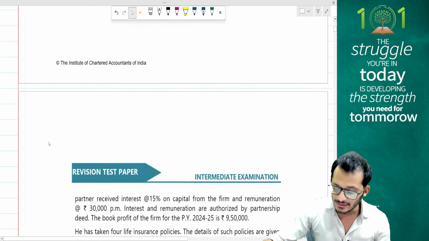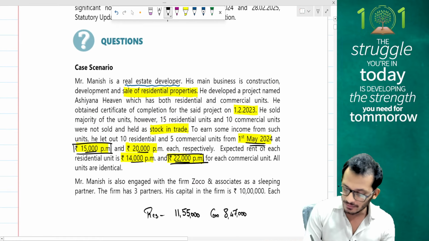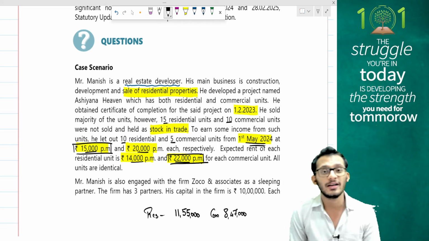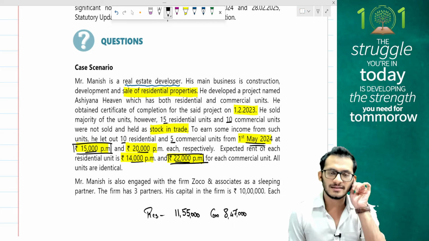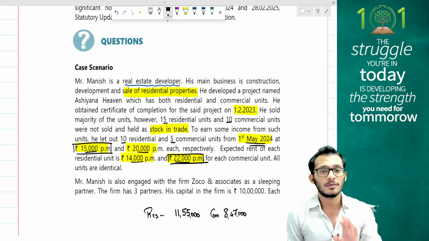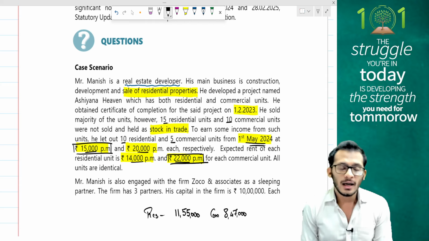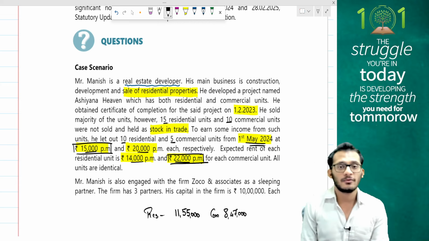Now look at this carefully. What is happening is I have some properties of 15 and 10, whereas I've only let out 10 and 5, which means there are some vacant properties. Income from house property as a chapter will come and say that when you have vacant properties, I give you time for 2 years from the end of the financial year in which the unit was ready by certificate of completion, after which they will start taxing it as income from house property.